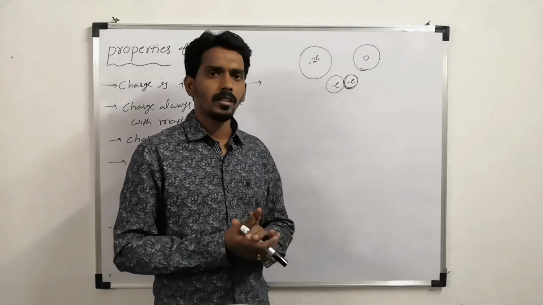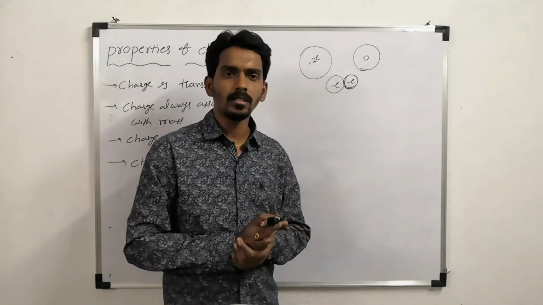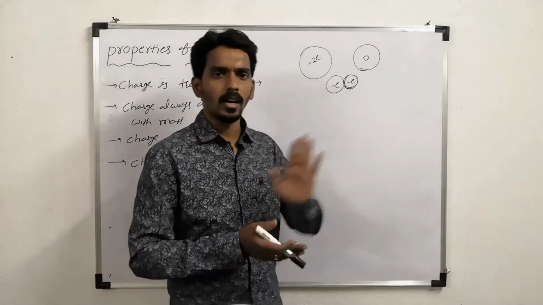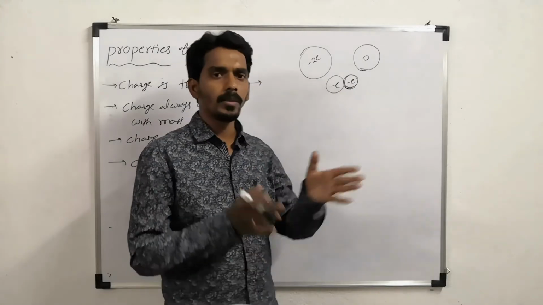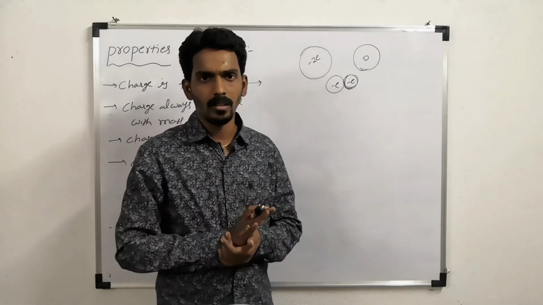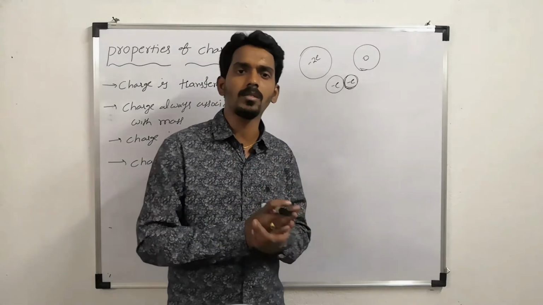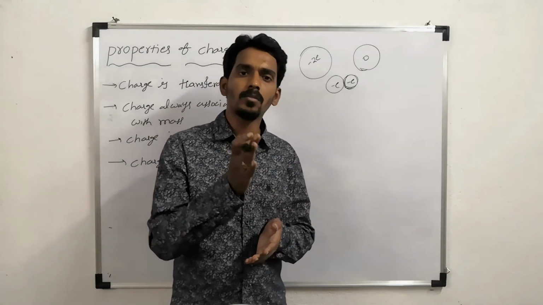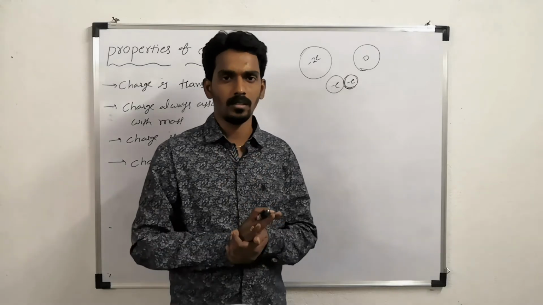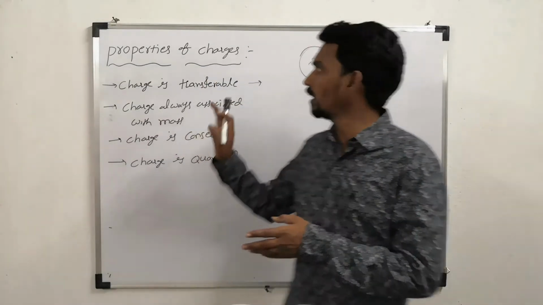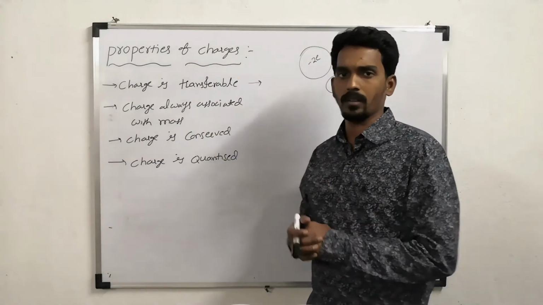But here, let us take two identical bodies, one charged and one uncharged. That's why the charge will be shared equally. So that uncharged body, when you put it in touch with the charged body, also gets charged. That's why we call charge transferable.